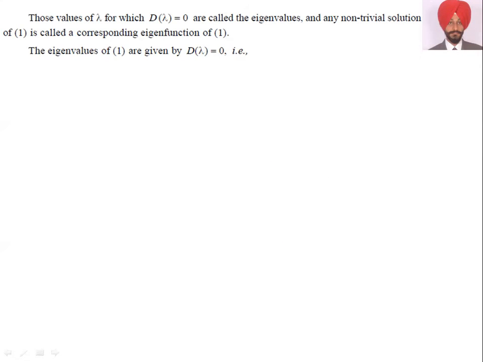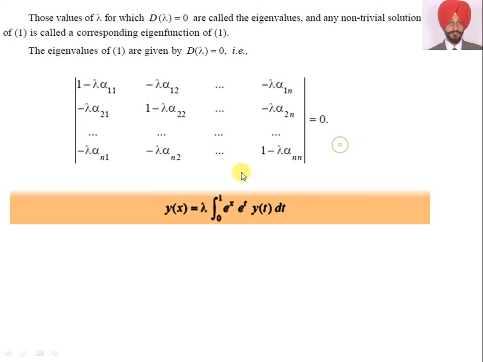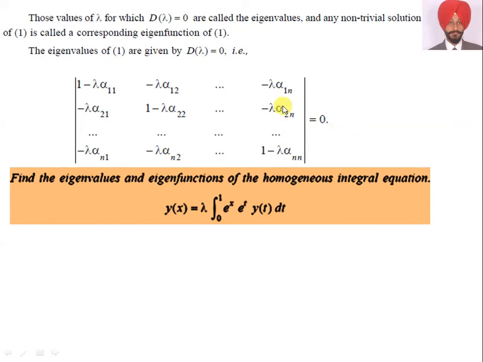So, how do we find this? Let us see. Those values of lambda for which D(lambda) is equal to 0, we have done this at plus 2 level also. After plus 2 we see this in algebra, where we do the Cayley-Hamilton theorem. So, the values for which D(lambda) is equal to 0 are called the eigenvalues, and any non-trivial solution of 1 is called a corresponding eigenfunction of 1. The eigenvalues of 1 are given by D(lambda) is equal to 0. So, this is our article.